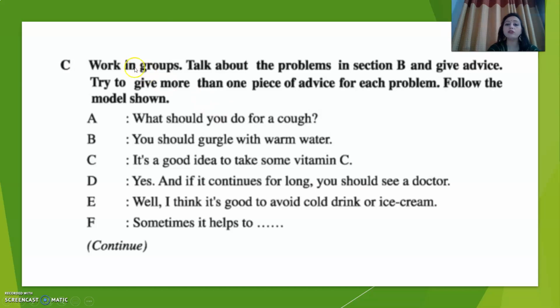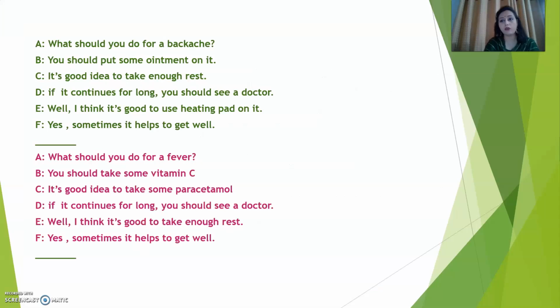Now see, what should you do for a cough? You should gargle with warm water. Then C, it's a good idea to take some vitamin C. D, yes, and if it continues for long, you should see a doctor. E, well, I think it's good to avoid cold drinks or ice cream. F, sometimes it helps to... Now you will have to continue following this model. Okay, following this model, you will have to do this.